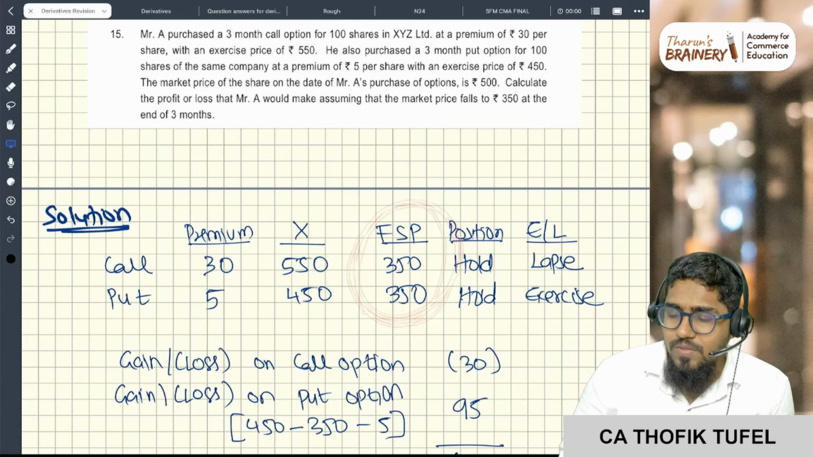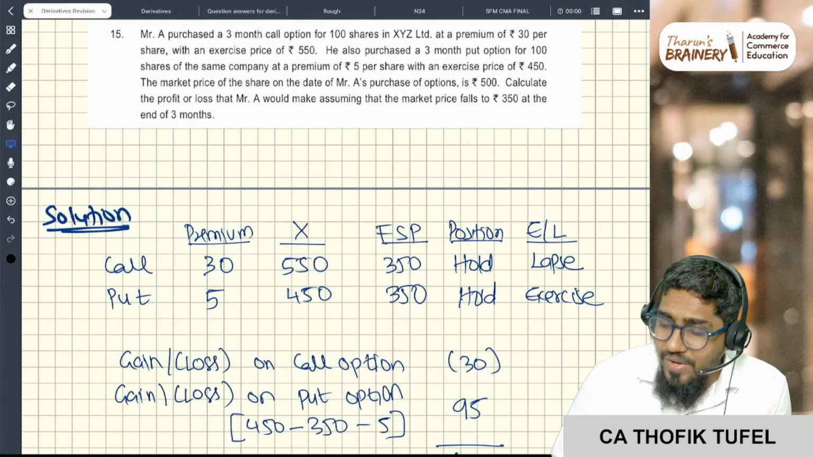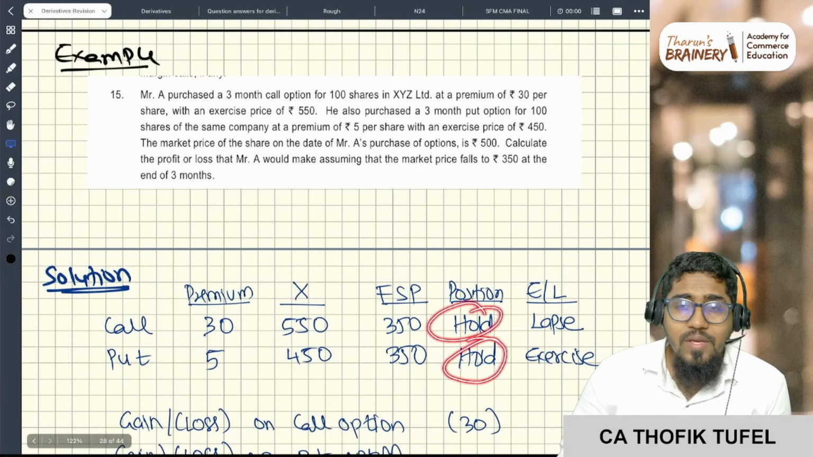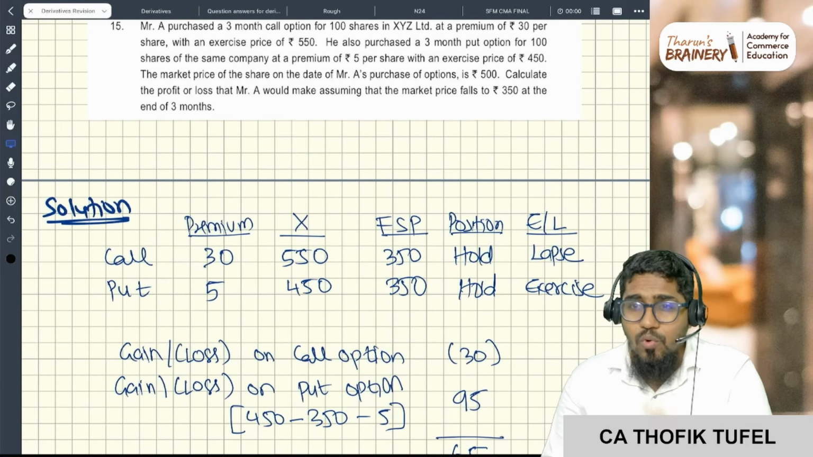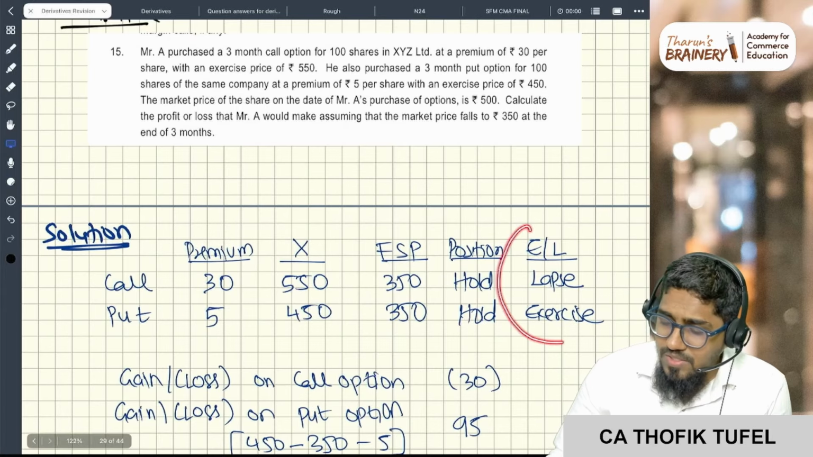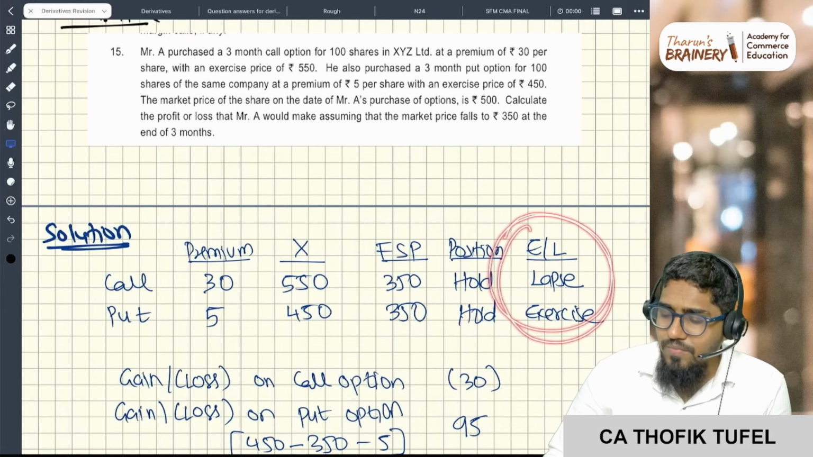So 350 rupees. What is my position? I purchased, so I'm holding here. The question can also say I wrote the call, I wrote the put. Here I'm holding. Now you see this. This you have to write. Now this you have to write. Now you see here. This you forget, this you have to write.